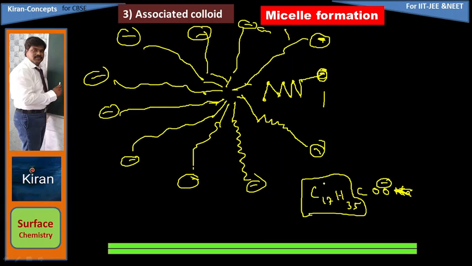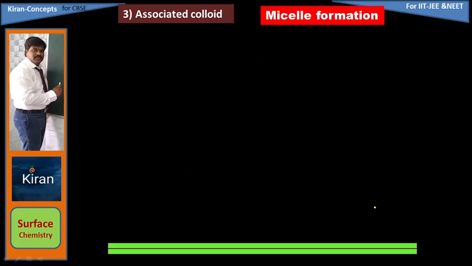So here a colloidal particle has two ends. One is the carbon end, another one is the charged end. This is called the tail, and this is called the head. The charged part is the head and the other is the tail. So non-ionic part, ionic part. Let us see the topic.